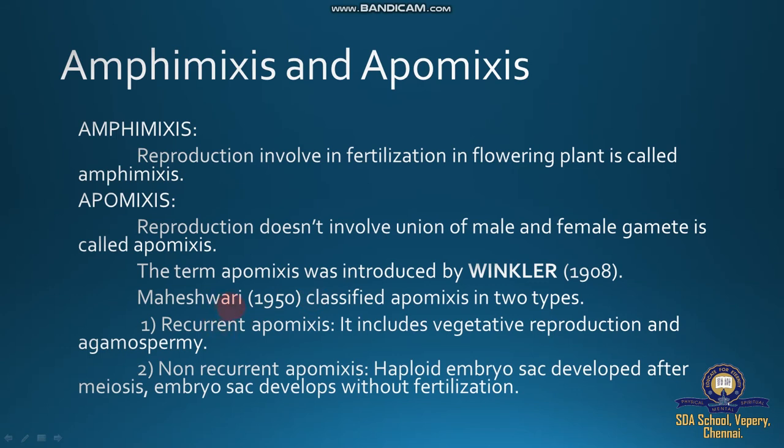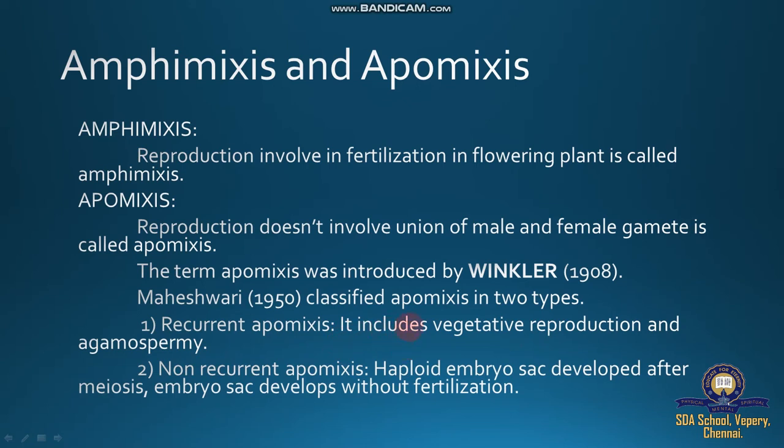Maheshwari, the great embryologist, in 1950 classified apomixis into two types. They are called recurrent apomixis and non-recurrent apomixis. What is recurrent apomixis? It includes vegetative reproduction and agamospermy. Those plants that reproduce vegetatively as well as by agamospermy are called recurrent apomixis.